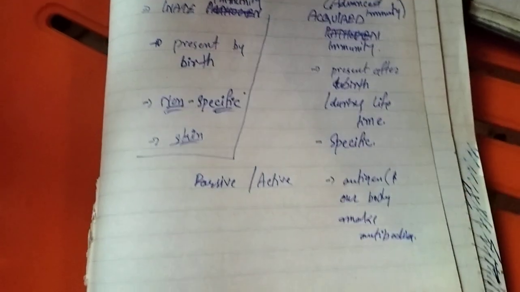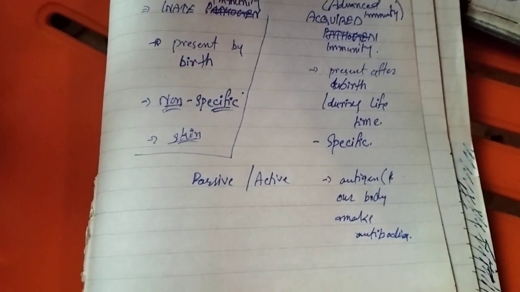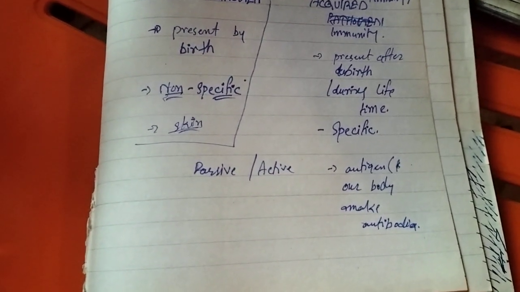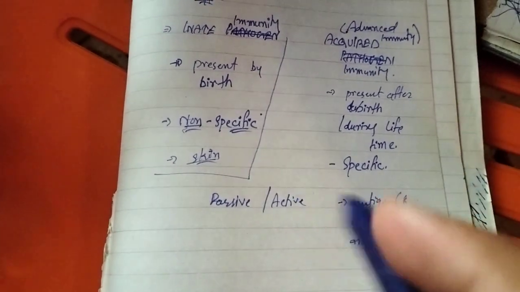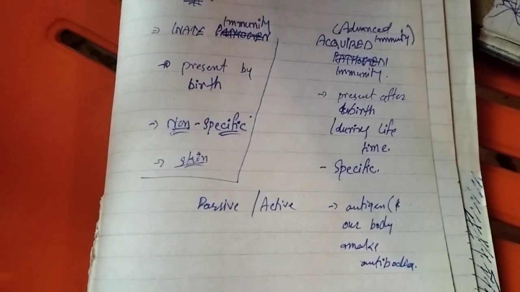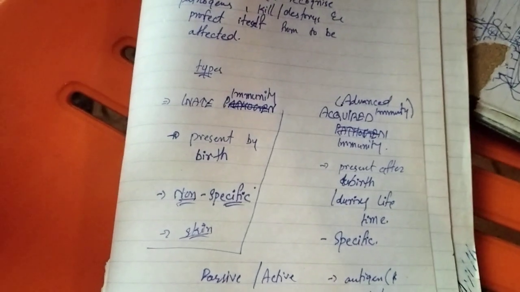And what is active? Active is for those who make antibodies against the antigens. A body which can make antibodies against the antigens is active, and a body which cannot make antibodies against the antigens is passive. So that was today's topic, and see you in the next video.